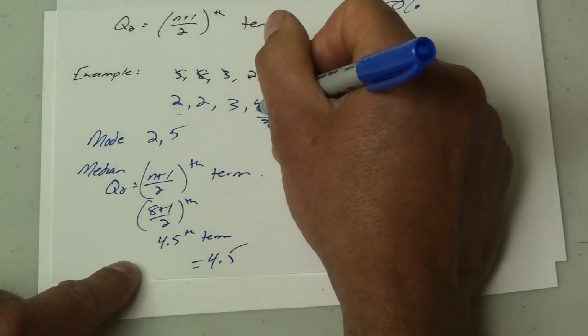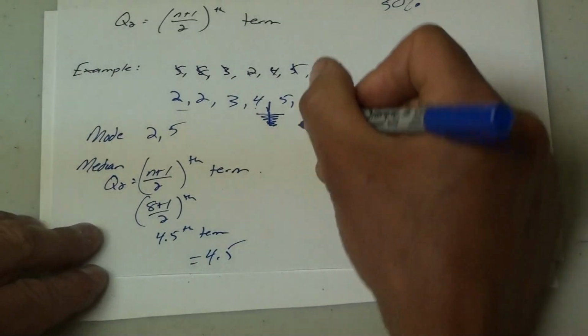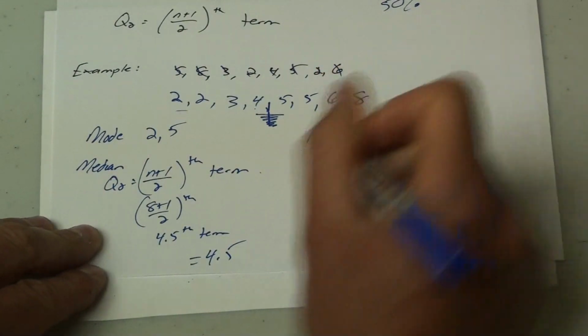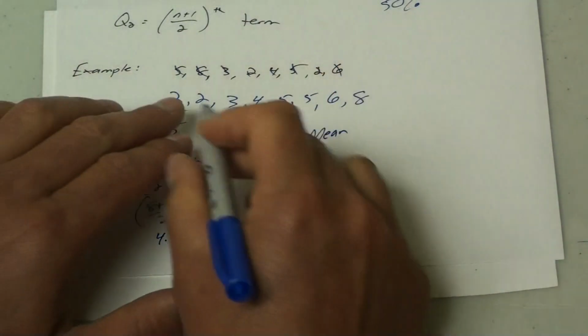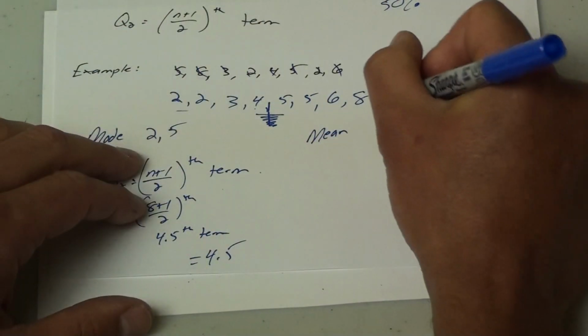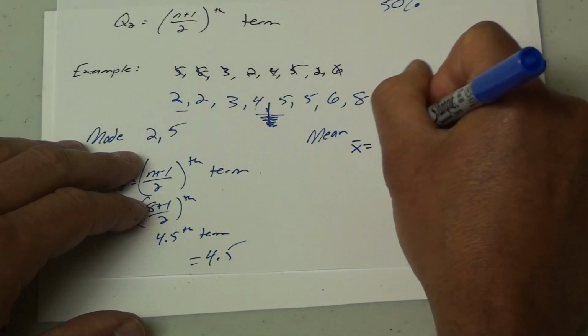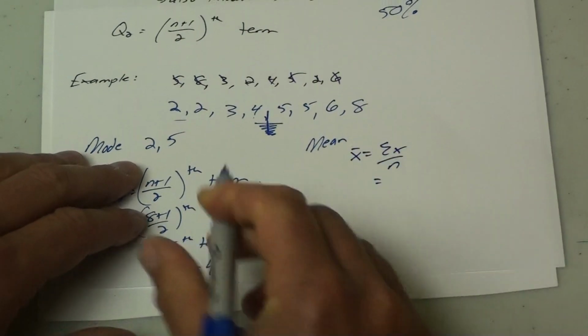Because the 4th term was 4 and the 5th term was 5, right between them would be 4.5. Now for the mean, I have no frequency table. These are just numbers in a line, so I can just add them up and I don't need a frequency formula. X bar equals the summation of x divided by n. Add up the numbers you have.